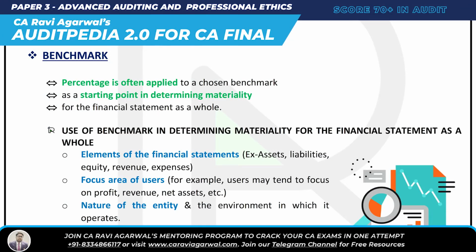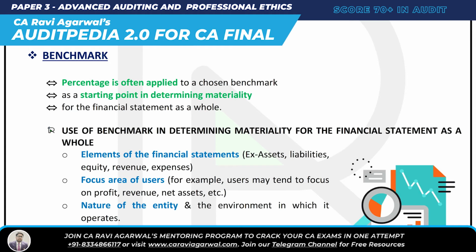See, what is a benchmark? How do we get materiality? We apply some percentage on the benchmark and we get materiality. Percentage is often applied on a chosen benchmark. What percentage will that be? Is that written anywhere? No, that percentage is the auditor's professional judgment. So a percentage is often applied on a chosen benchmark as a starting point in determining materiality for the financial statement as a whole. So simple, no?